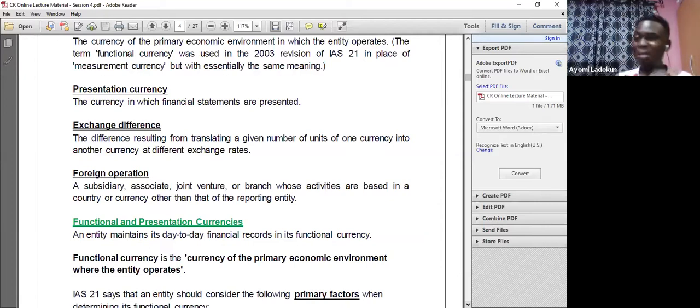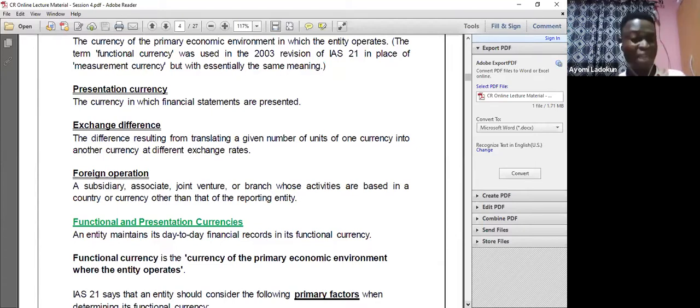So if the examiner is going to ask you, he can ask you to differentiate between functional currency and presentation currency. So all you need to tell the examiner is that the functional currency is the currency of the primary economic environment in which an entity operates. Meanwhile, the presentation currency is the currency in which financial statements are presented.